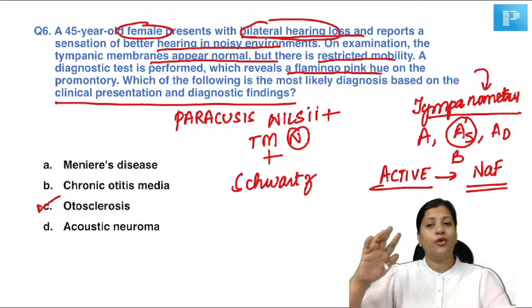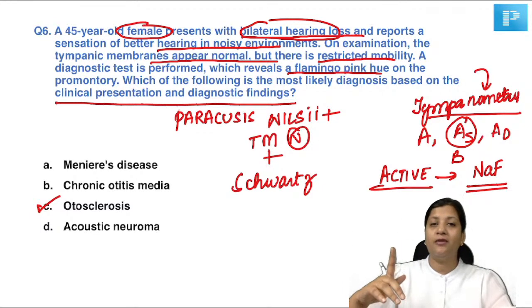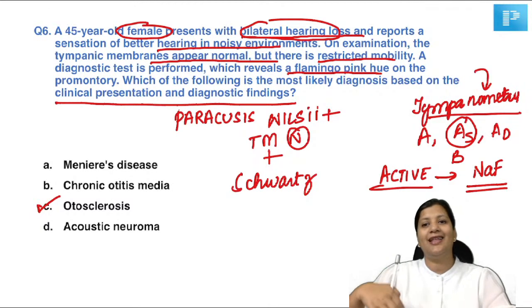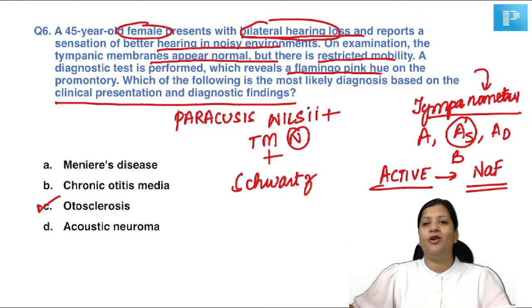Now, the treatment of choice can be either surgical or a hearing aid. So, a hearing aid is the first line of treatment. If the patient does not want a hearing aid, then you will go for surgery. The surgery of choice is stapedotomy with placement of prosthesis.